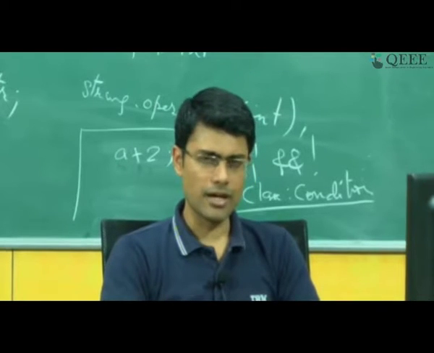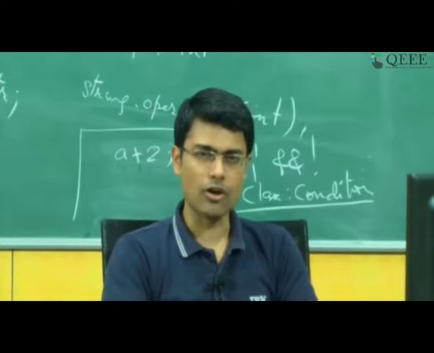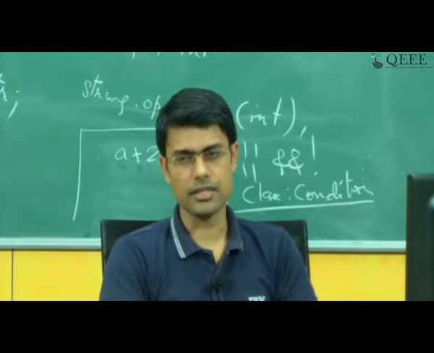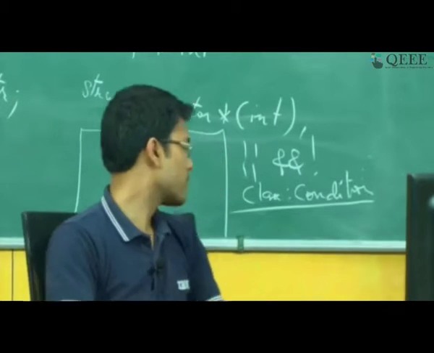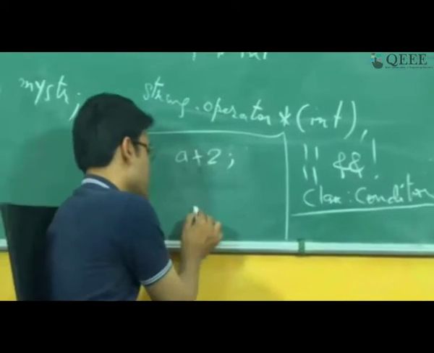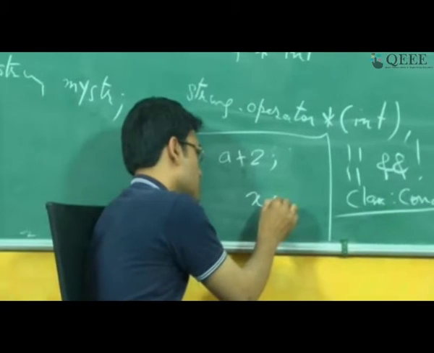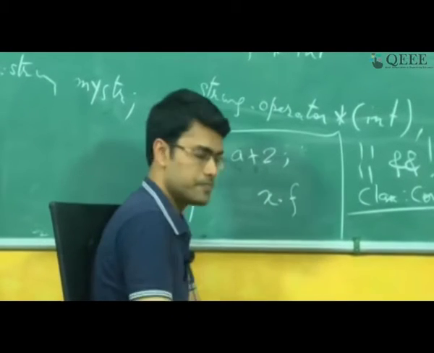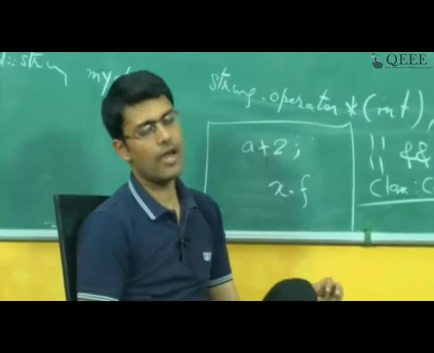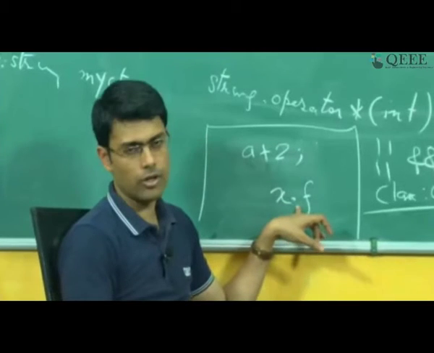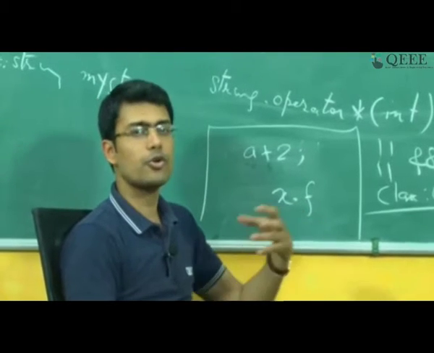Plus, we have to understand why that dot operator is going to get used. When you have a statement like x dot f, which is a field, and I overload the dot operator, what do you want it to do?